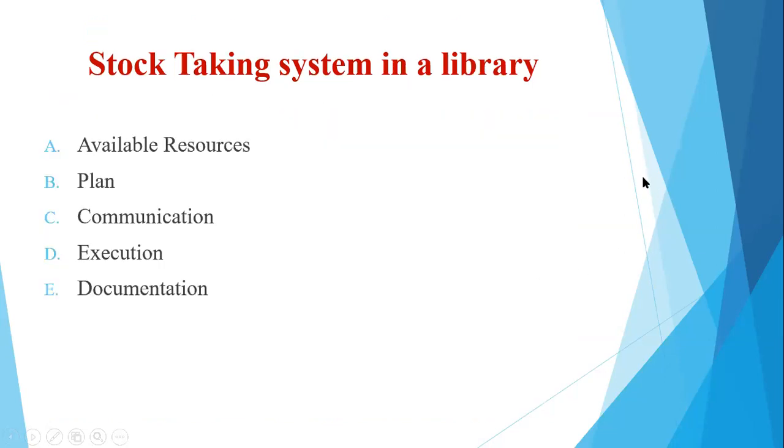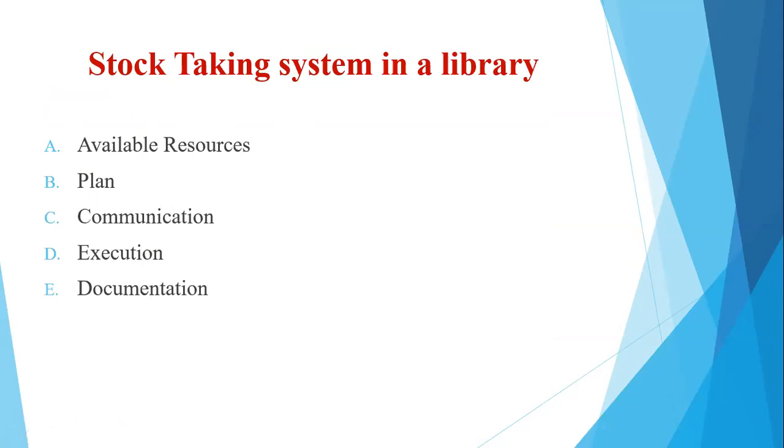So now probably we will have to look into it from five angles. First, what are the available resources with the library. Then we'll have a plan regarding how we are going to take the entire stock or verification of stock. Then the communication aspects required for this activity.